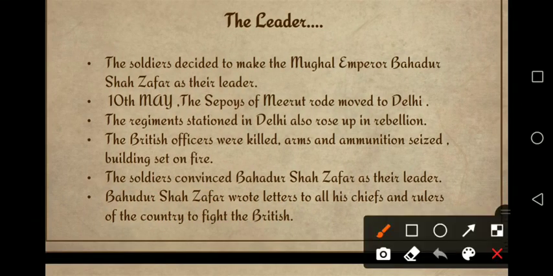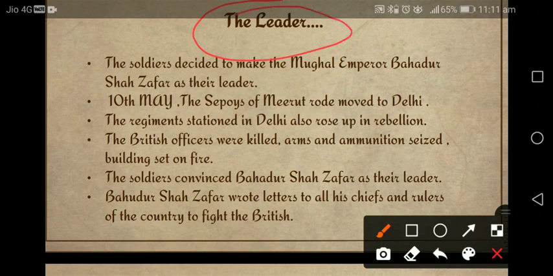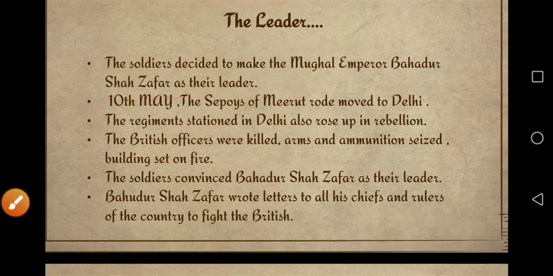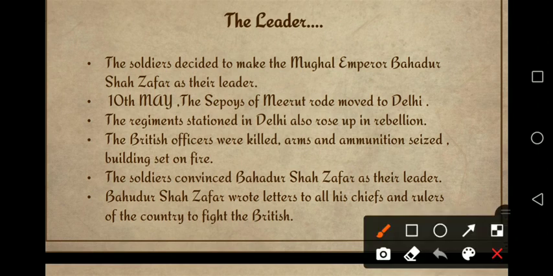Now there was the question of who would be the leader. Leader कौन बनेगा? So the soldiers decided that they would make the Mughal Emperor Bahadur Shah Zafar their leader, because they knew that the Mughals had ruled all over the country. So everybody from all over the country would follow him. That's why they chose the Mughal Emperor Bahadur Shah Zafar.